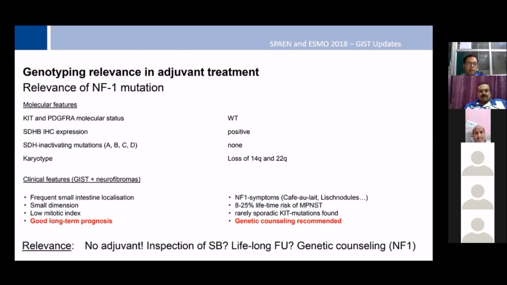They have up to 25% lifetime risk of MPNST. Rarely, sporadic KIT mutation can be found, and for them genetic counseling is recommended. So what is the relevance? The relevance is that for this kind of GIST there is no need for any adjuvant treatment because it won't work. And we should be inspecting more of the small bowel, and patients should undergo lifelong follow-up and genetic counseling.